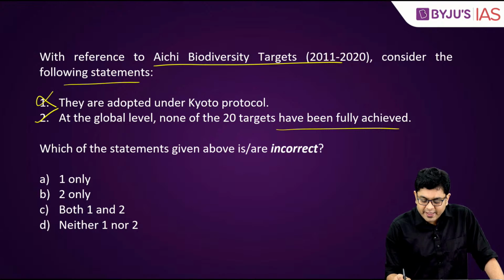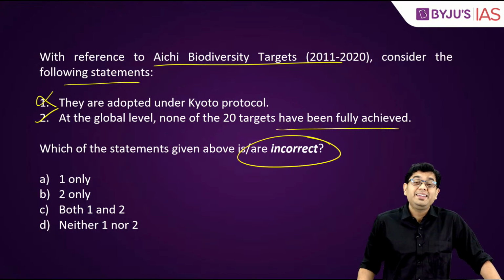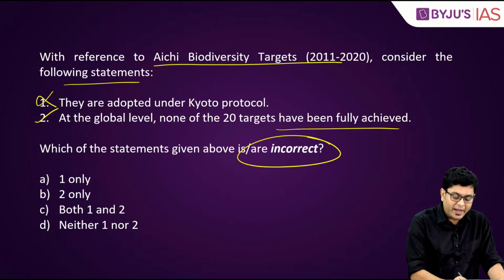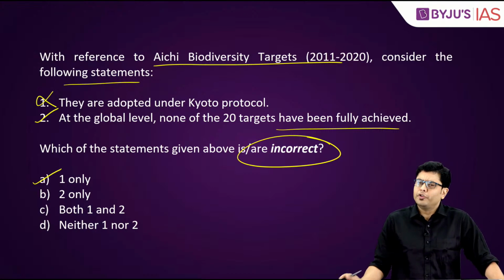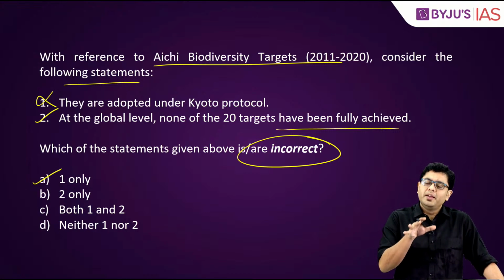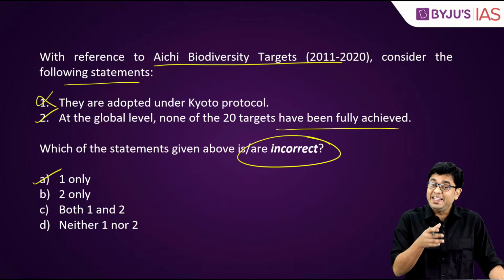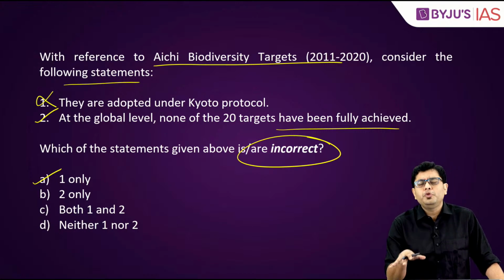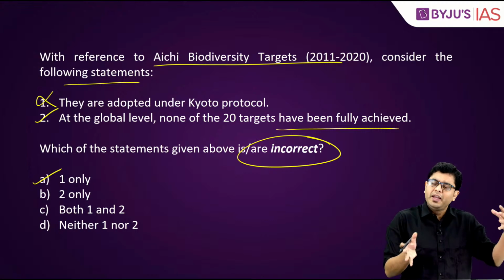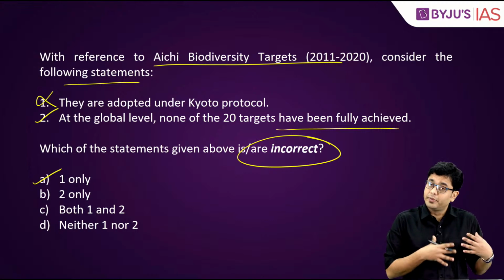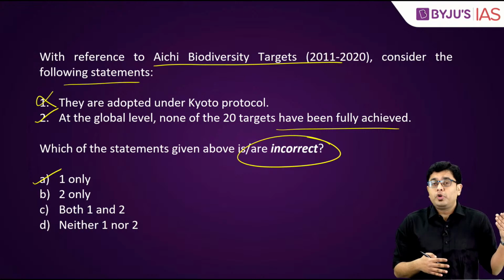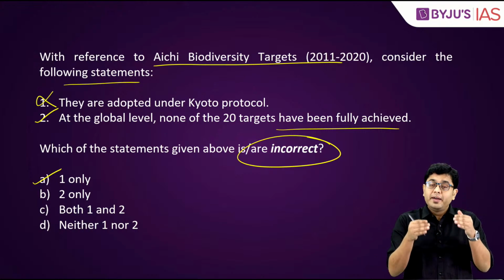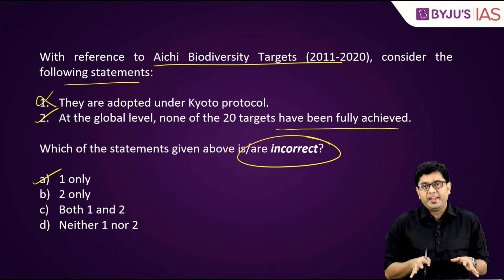Now, which of the given statements above is or are incorrect? So, here, which is incorrect? Only one, that is A, is incorrect. So, all you have to be aware of is the basics. These can be particularly confusing. CBD is one of the more confusing conventions that you will come across in environment and ecology. So, that is why it will be absolutely impossible for you to remember all the targets, etc. Don't go for that. Just have a brief idea what they are.